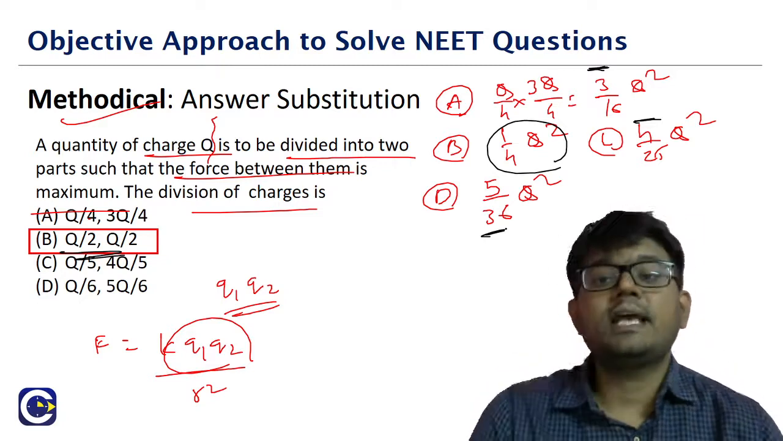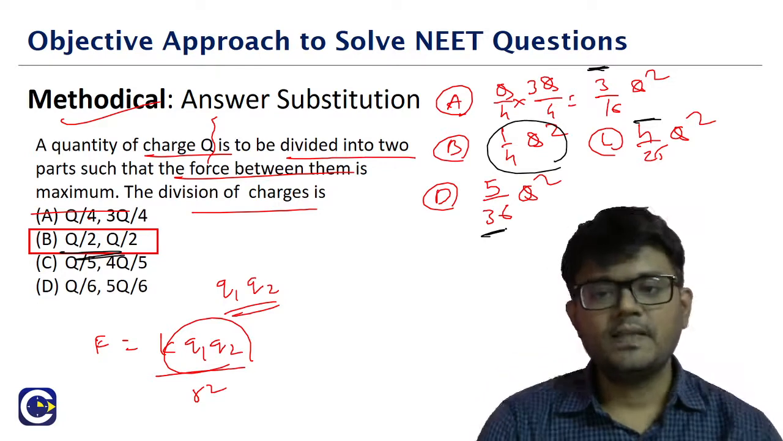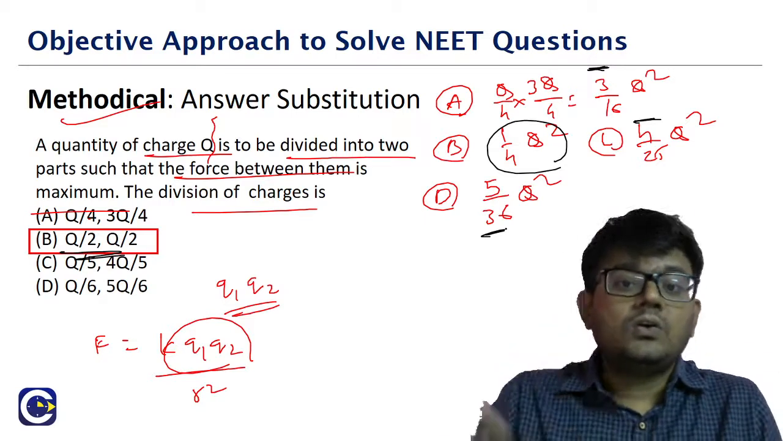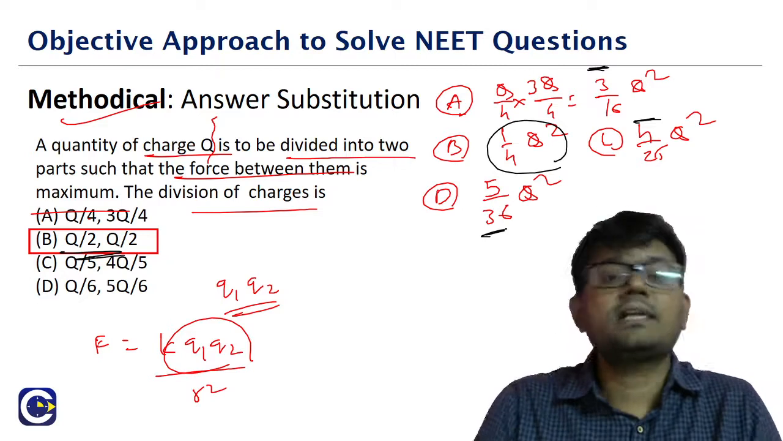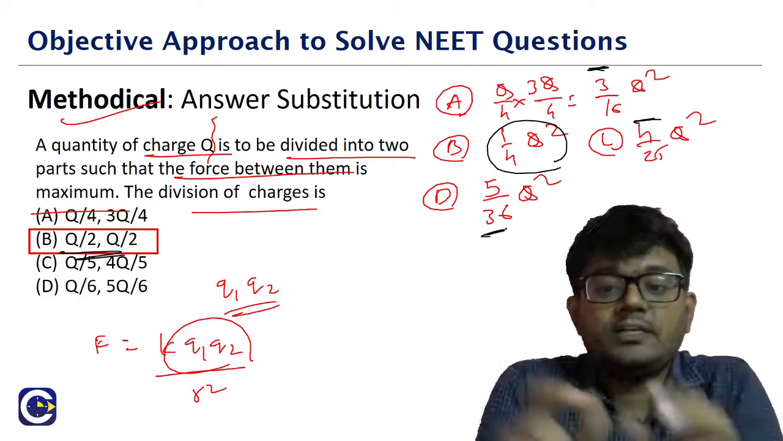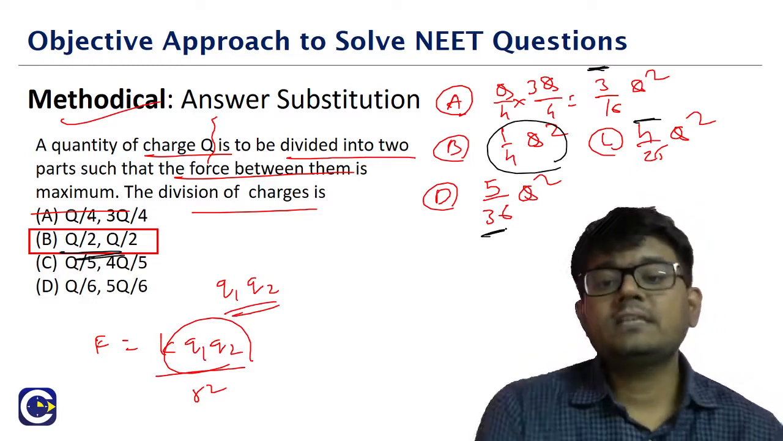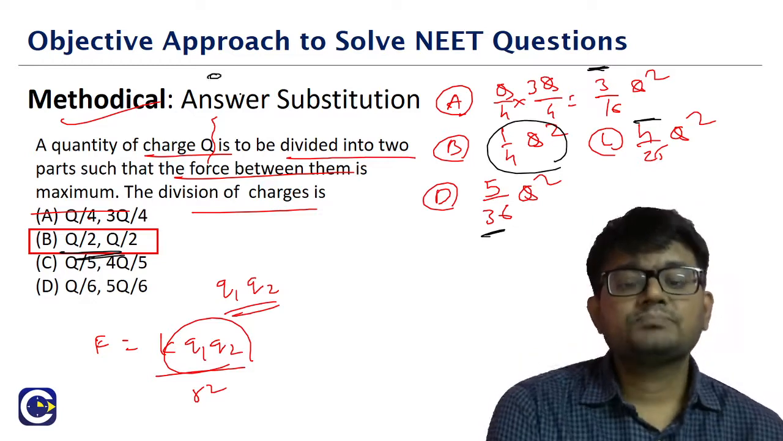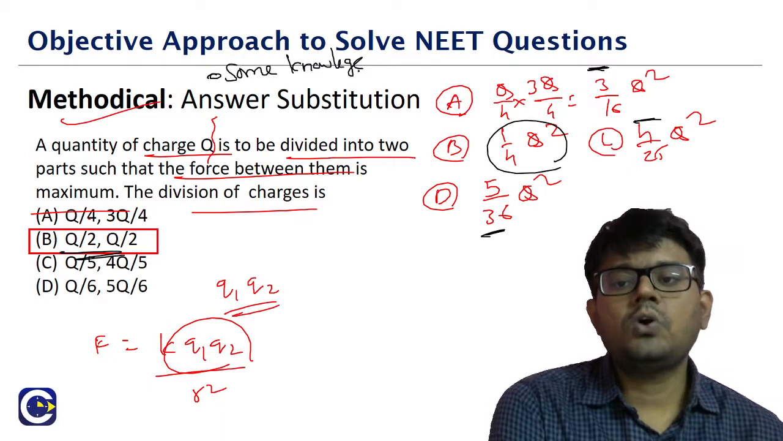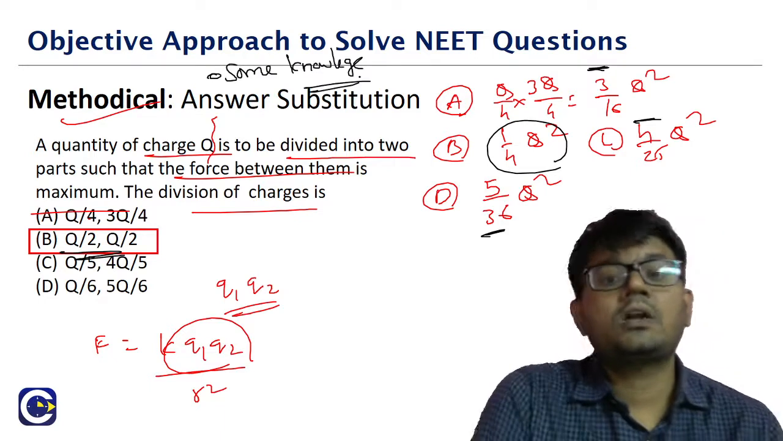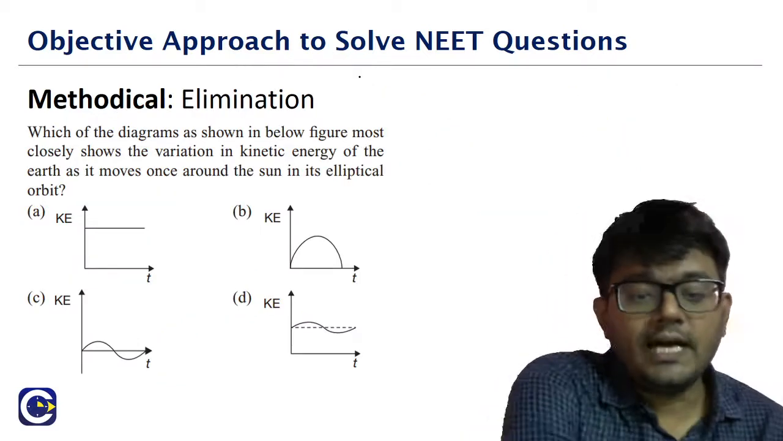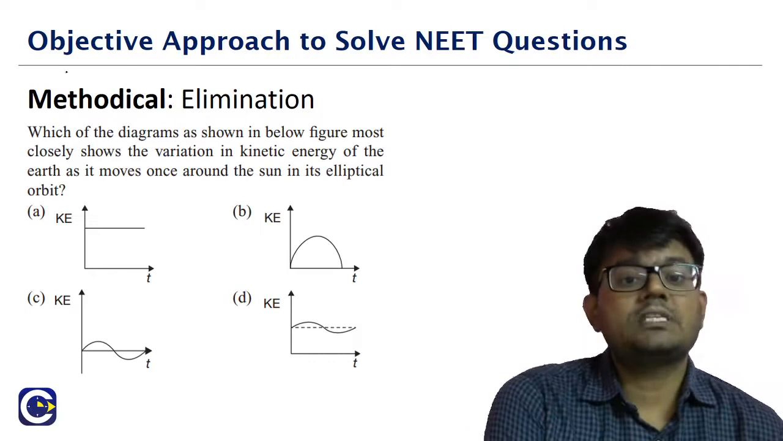So this is what we call the answer substitution, not the previous type. In the previous type, they themselves are giving us options to go through each and every option and tell what is the suitable answer. But in this question, we will take each and every option and put it in the formula. So for this answer substitution, we will require some knowledge. Here we should know the Coulomb's law formula. Otherwise we cannot go for this answer substitution approach. Now we'll come to the last of these methodical models, which is the elimination.